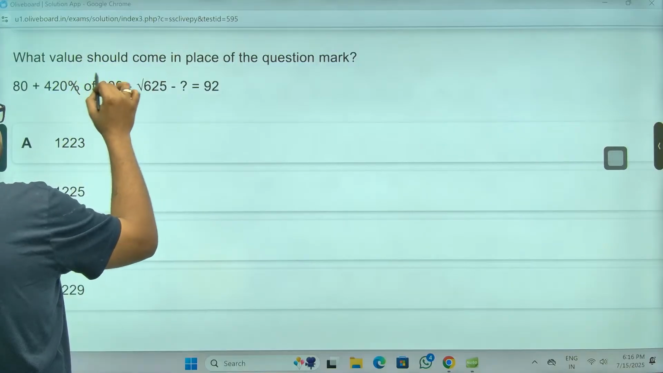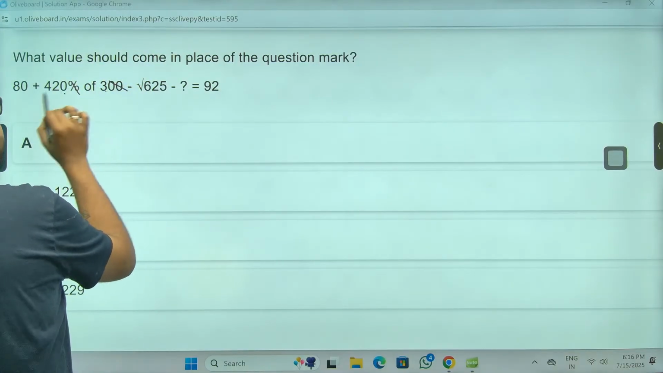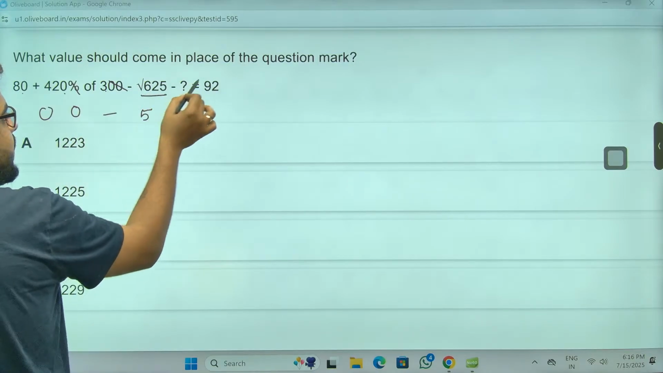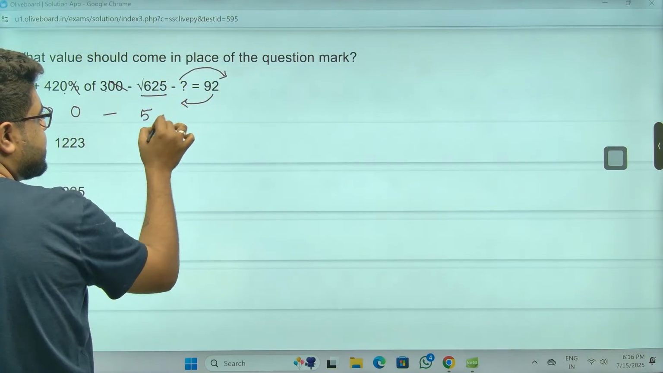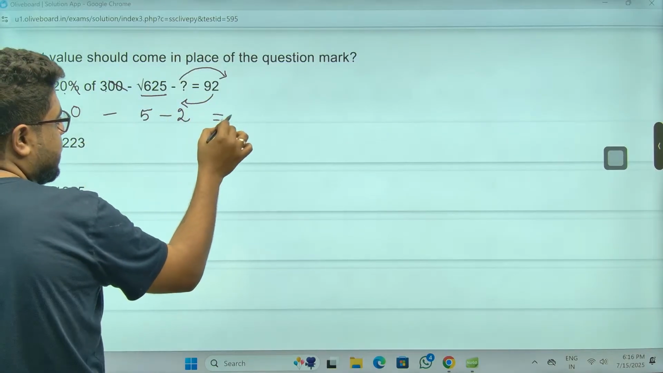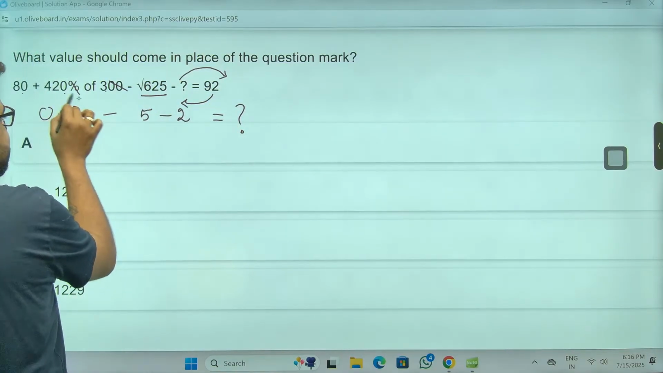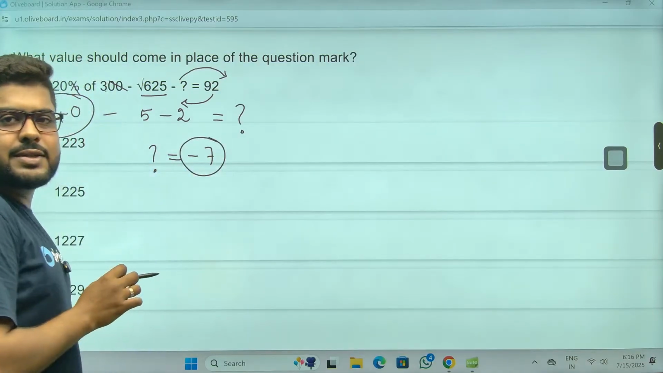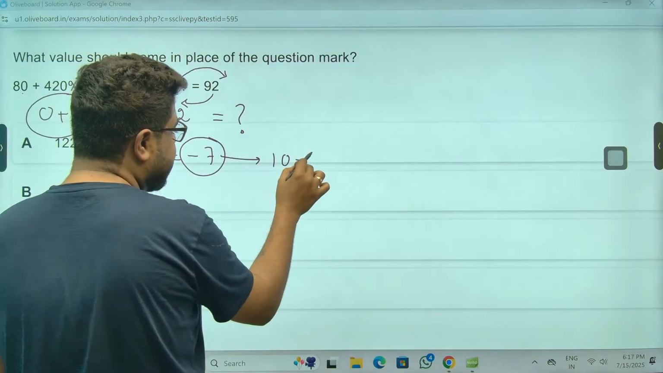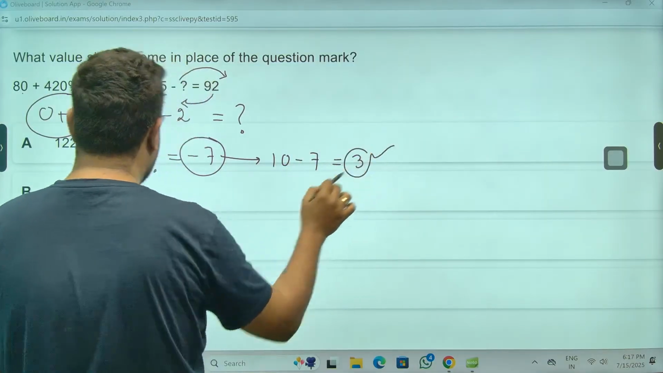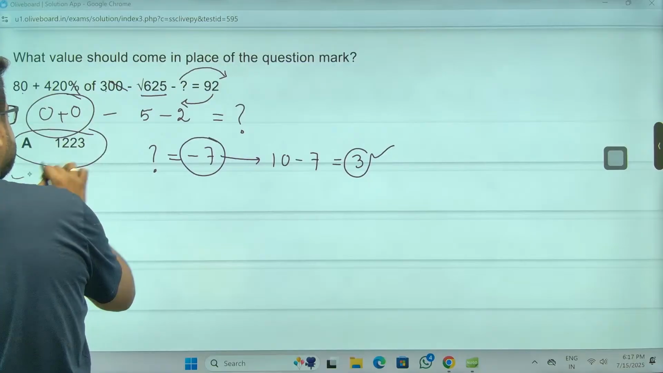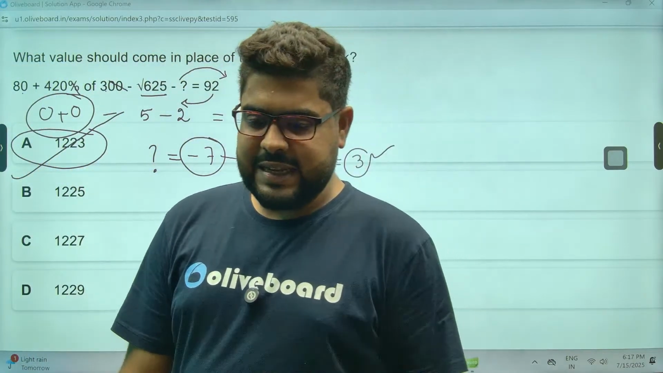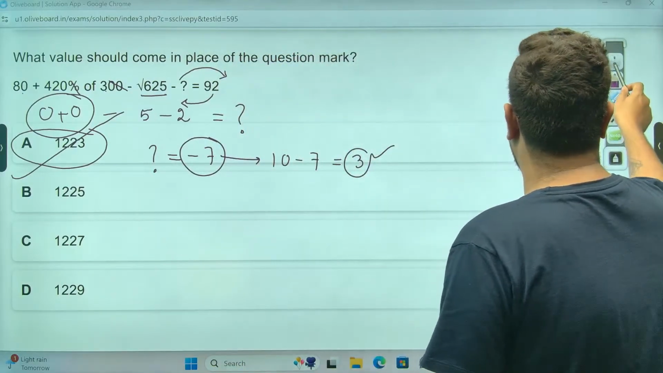Percentage and double zero cancel. 0 into 3 is 0. Unit digit 0, here 0. Minus this is 5, and this will go to that side and this will come this side. So this thing will be minus 7. The unit digit cannot be minus. Minus 7 means it is 10 minus 7 actually. So my answer will end in 3. Option 1 ends in 3. That is my answer. I will not solve anything else.